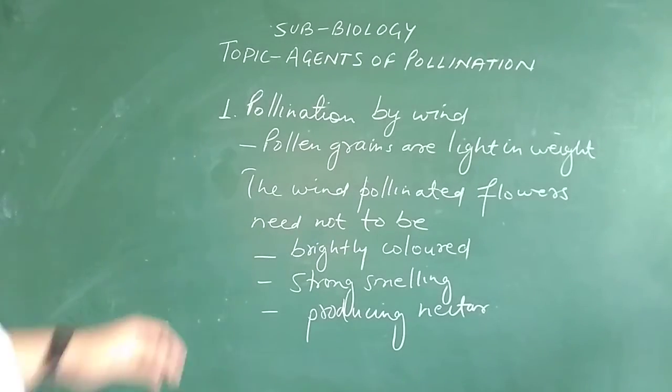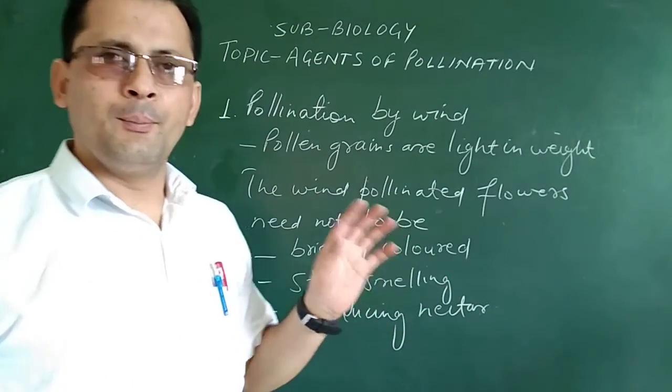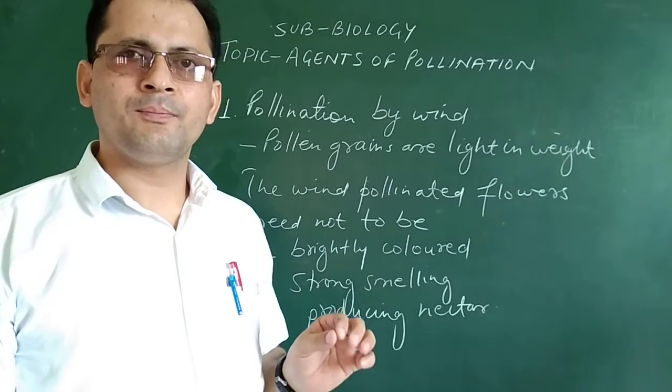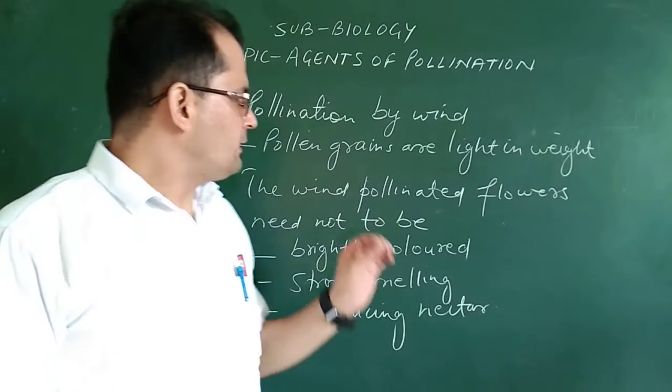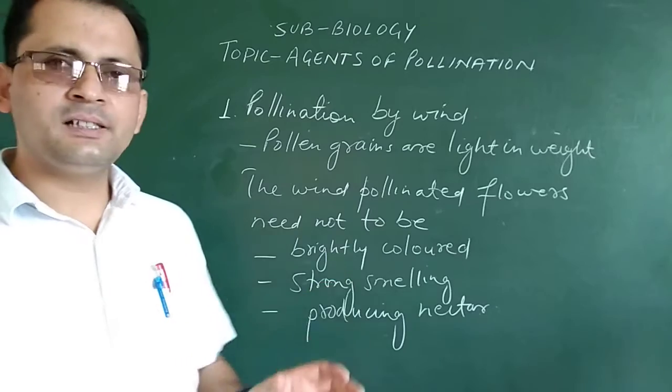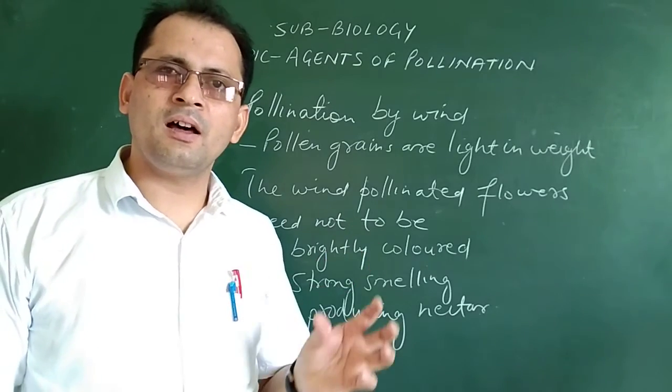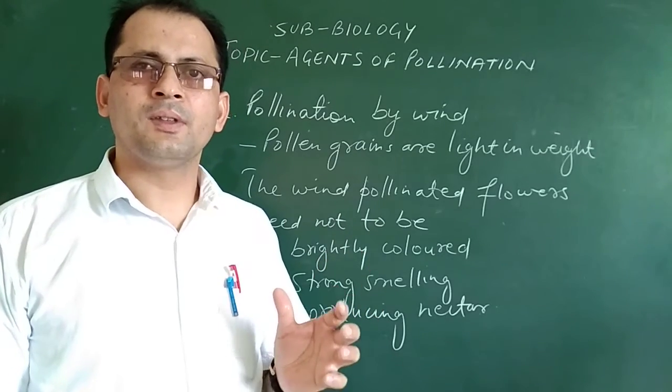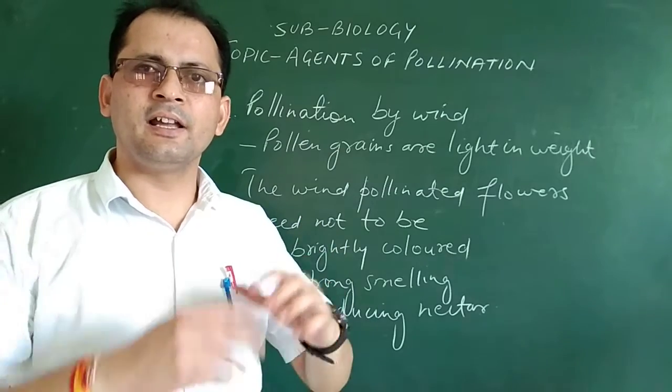Now see, pollination done by wind is characterized by the following points. If a flower is pollinated by wind, that flower has certain features.